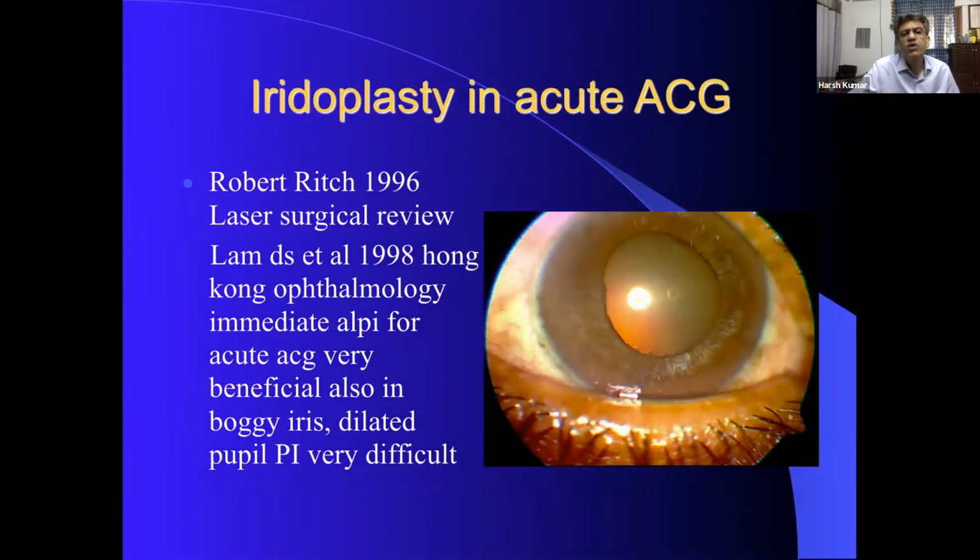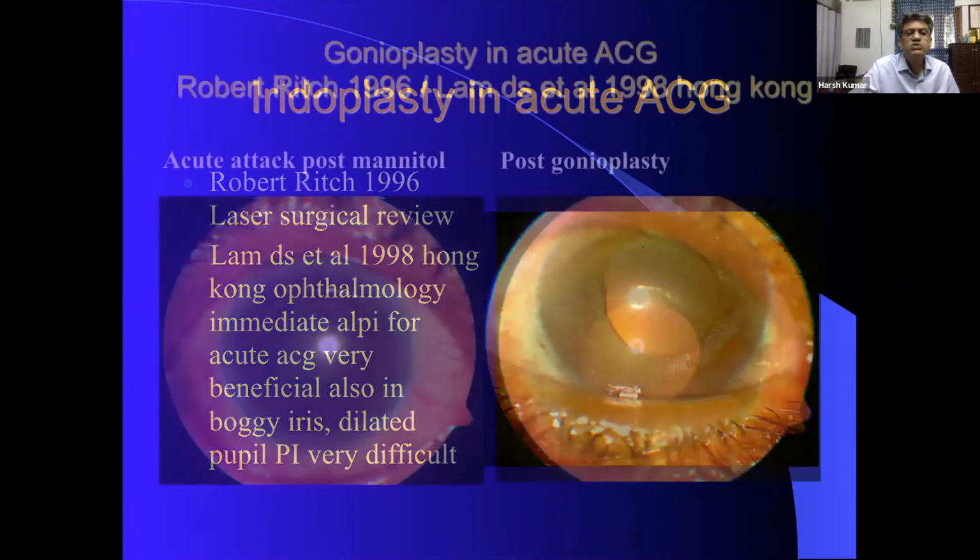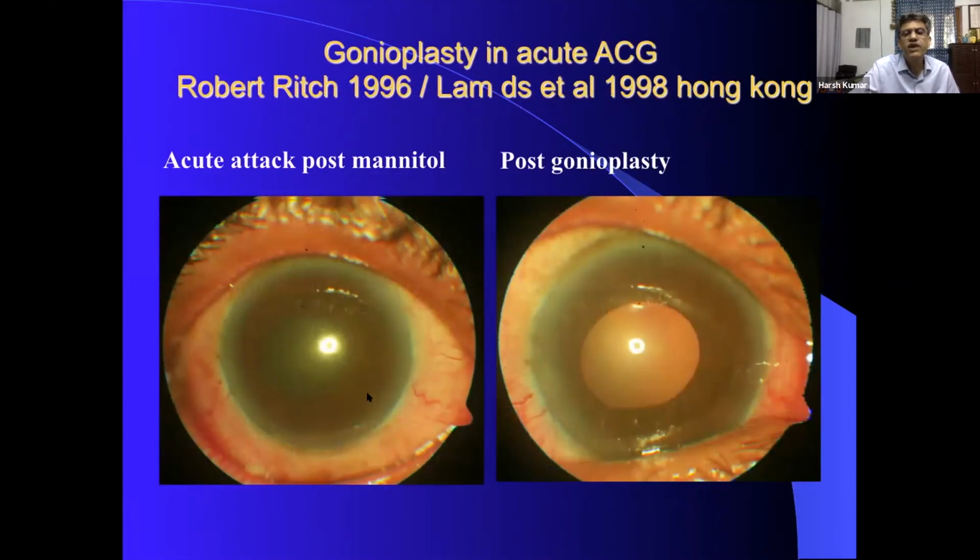Very important, what Robert Rich taught us, and I have been saved so many times because if an acute angle closure comes, the pupil is mid-dilated, you can't do much about it. You can't do an iridotomy, and there are times when mannitol, etc., and nothing is working. In those situations, remember a simple technique of iridoplasty. You can just do it directly through this. And the moment you put these spots, one spot separated by one spot size, you can put around 13, 14 spots in each quadrant. And within half an hour, you can see things will come up like this.